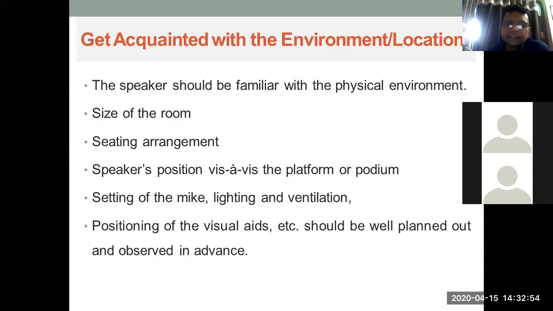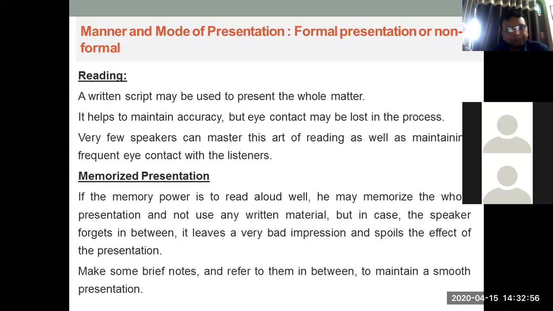Positioning of the visual aids that I was simply talking about. Manner and mode of presentation. So you can actually have the full script for the complete matter so that you have the full information with you, right? So your accuracy will be there because you are remembering your facts and figures with the help of that script only, right? But the eye contact should not be lost.